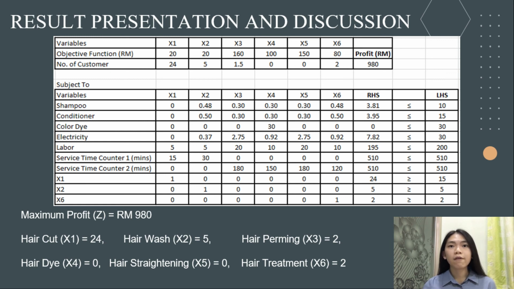The service time for counter 1 and counter 2 are fully utilized, which are 510 minutes per day. This shows that the variables X1, X2, X3, and X6 contribute meaningfully to improving the value of the objective function.